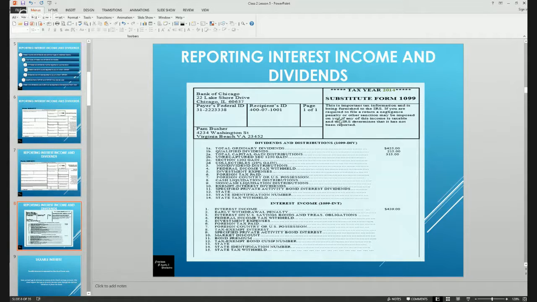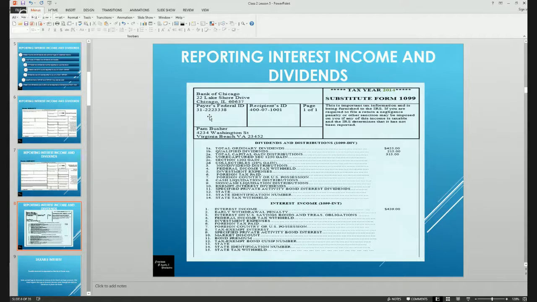Box 1A has ordinary dividends of $425, and box 1B shows $215 of those are qualified dividends. In addition, your capital gain distribution is shown in box 2A. Those would have been the only boxes completed for the 1099-DIV.